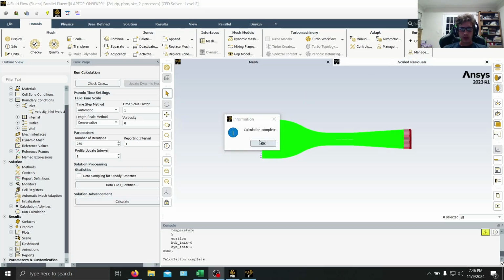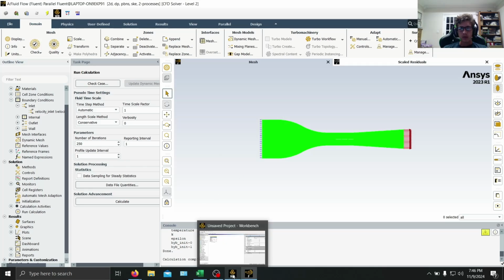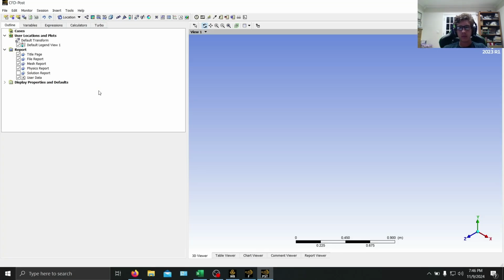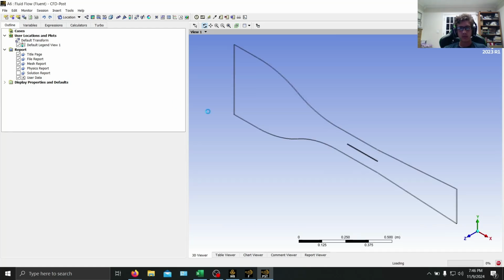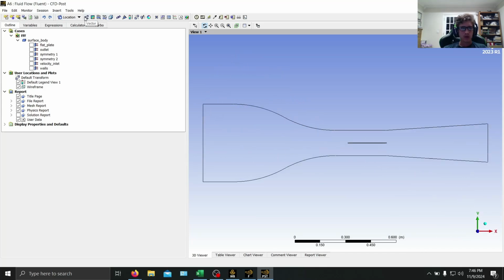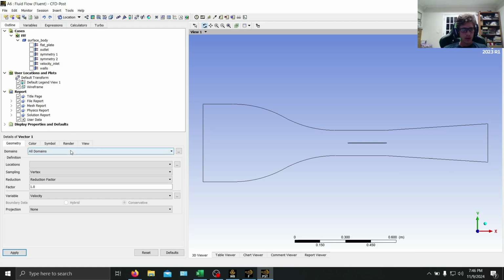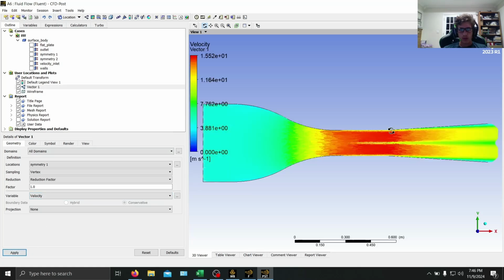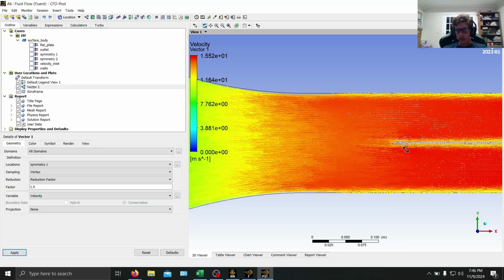So now it's finished calculating. Okay. So first thing, we can go into results, and then we can get that velocity contour with the vectors. All right, so we can go here, insert vector, and then we're going to do symmetry 1. Make sure it says here velocity. And then here we go. So we can zoom in right here